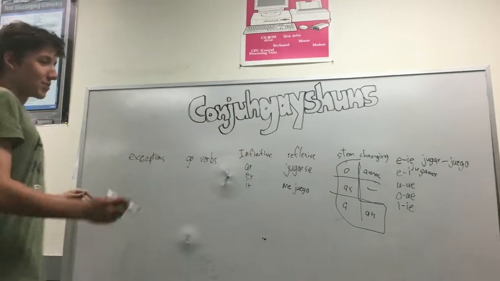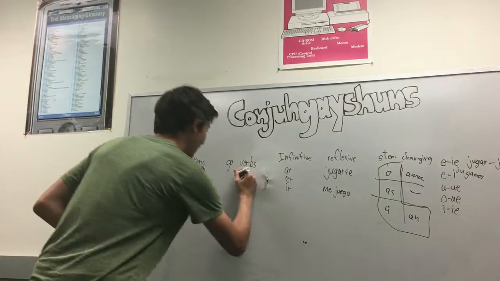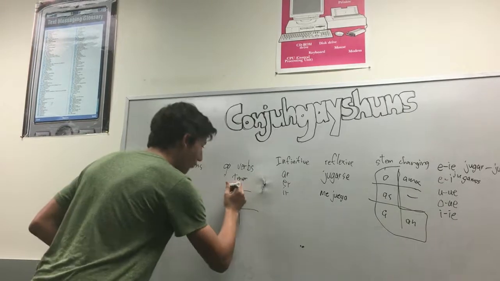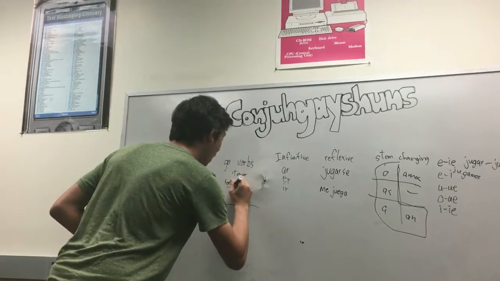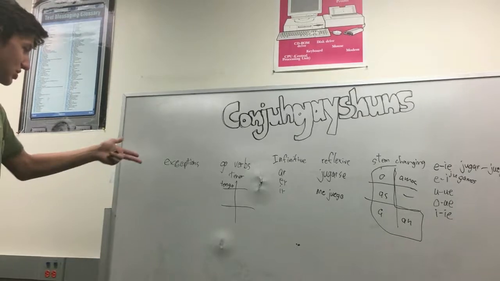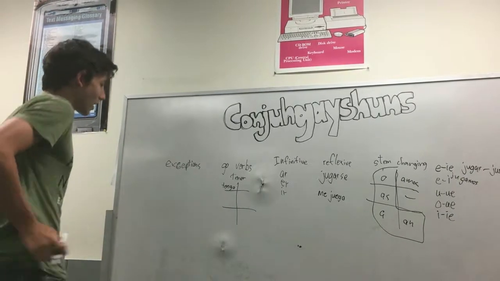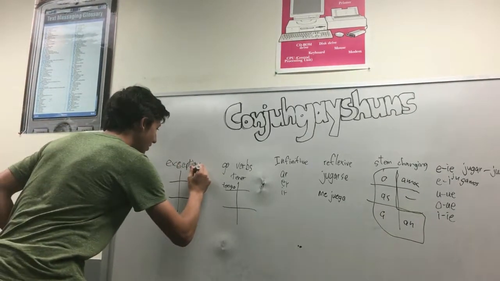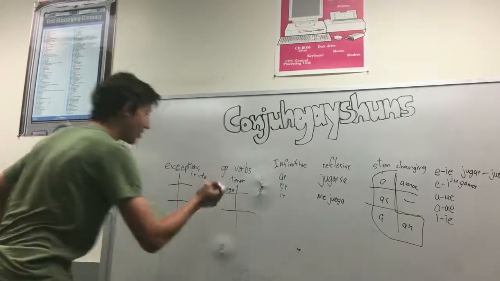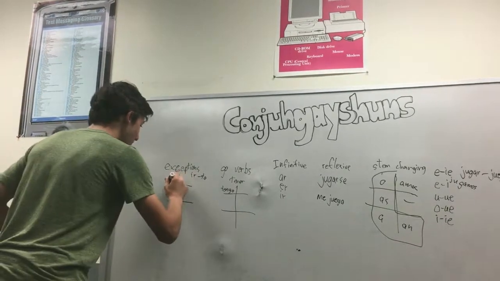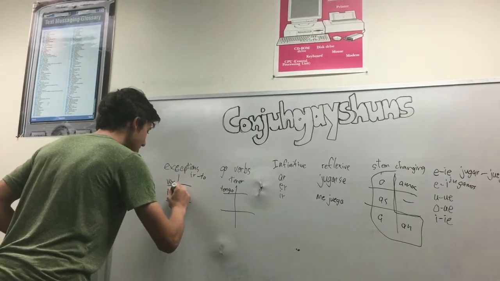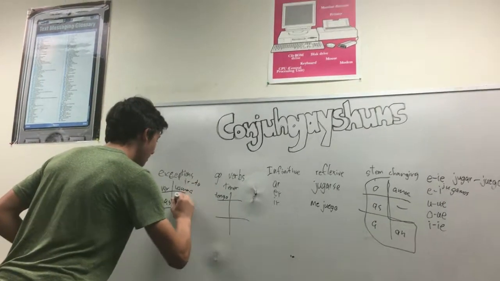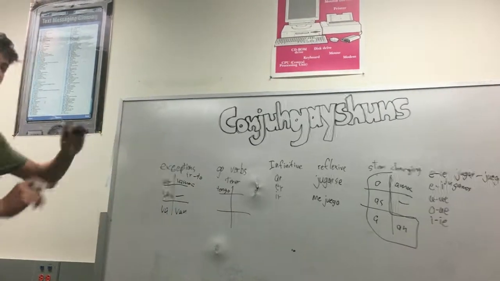Go verbs are verbs that in the yo form are go, like tener. If you draw a six-pack, the yo form would be tengo. There are some exceptions, like if you do ir, which means to go, it would be like voy, vas, va, vamos, van. See, so some exceptions.